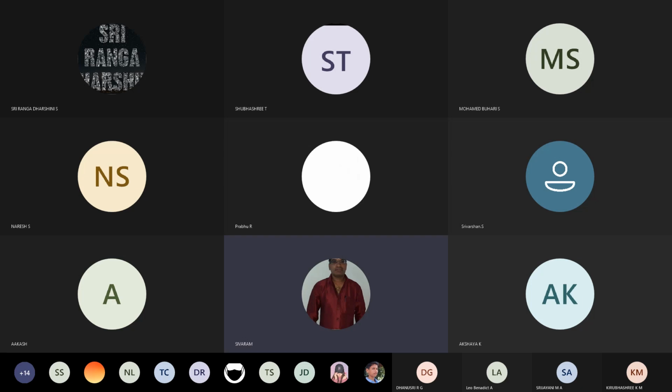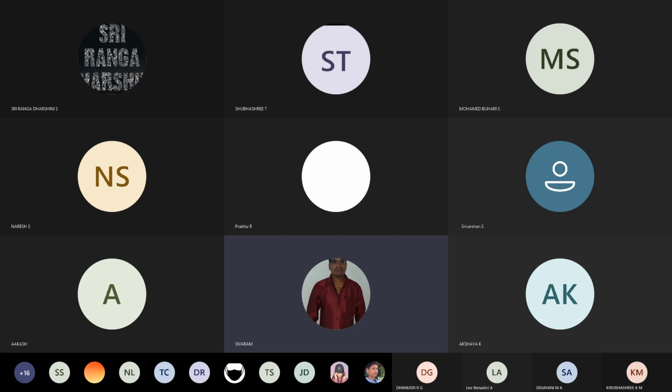Okay, first we'll discuss the question paper. Match column 1 with column 2 and select the correct option for the codes given below. Column 1, artificial system of classification. Artificial system of classification was given by Carolus Linnaeus. And next, natural system of classification.